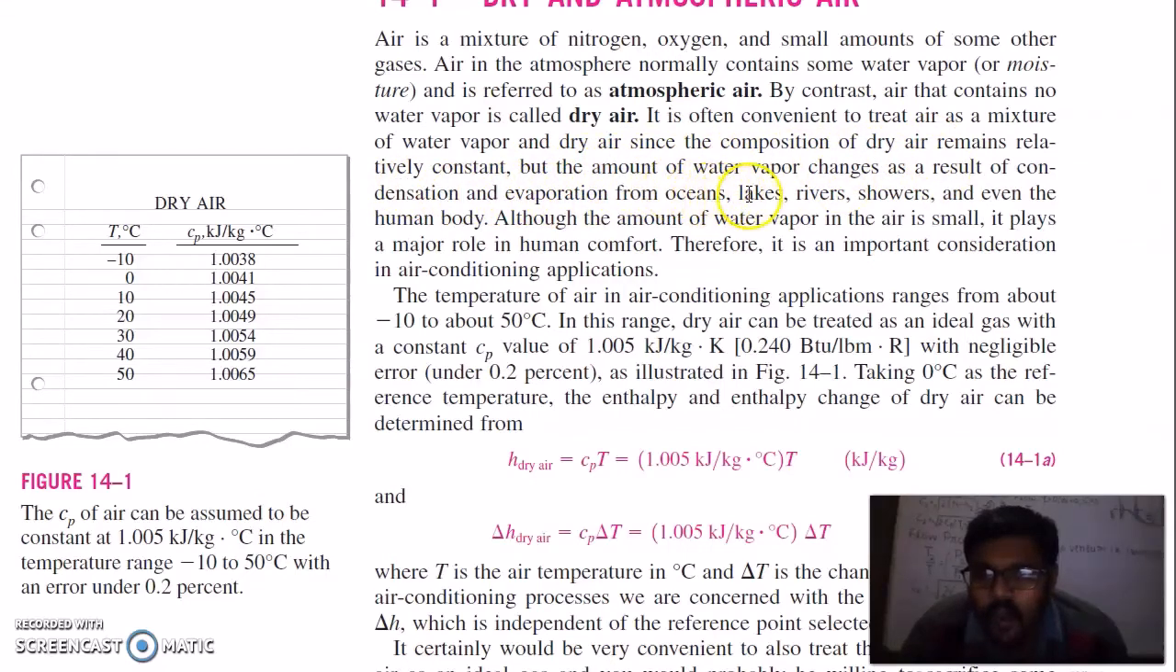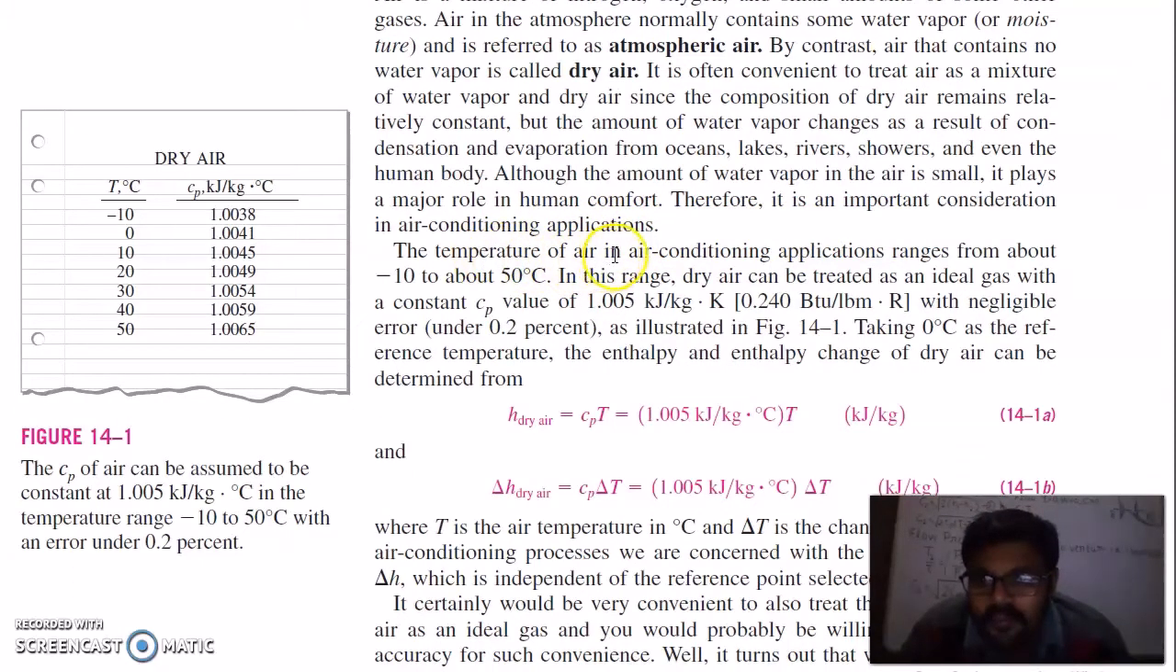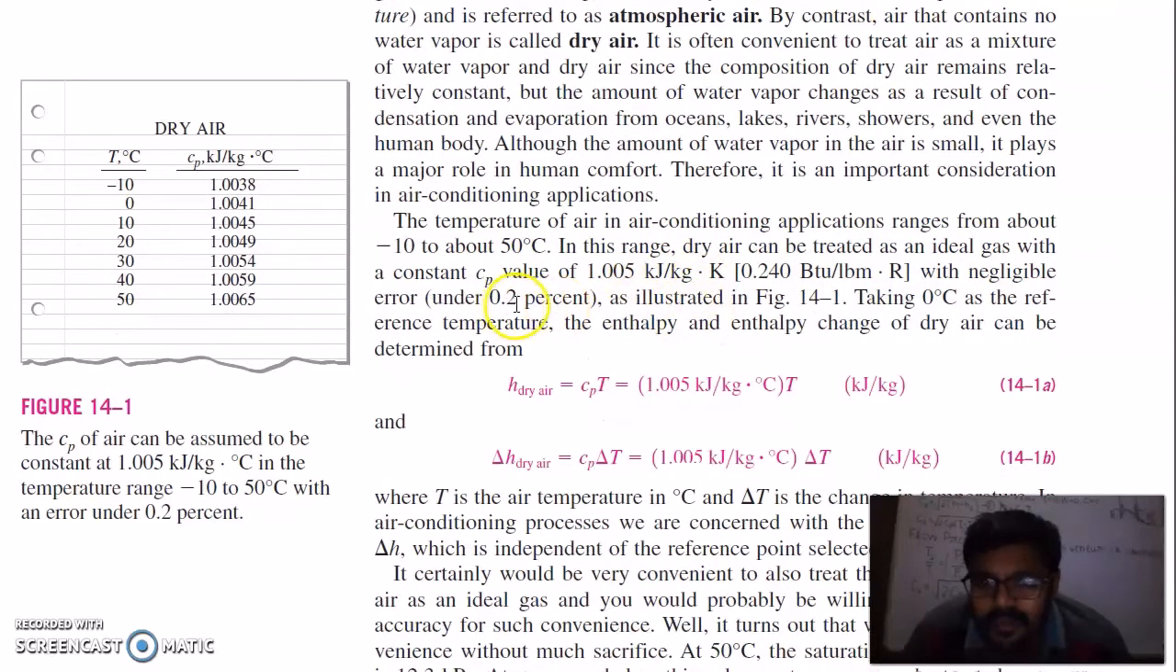But the amount of water vapor changes as a result of condensation and evaporation from oceans, lakes, rivers, showers, and even the human body. Although the amount of water vapor in the air is small, it plays a major role in human comfort. Therefore, it is an important consideration in air conditioning applications. The temperature of air in air conditioning applications ranges from about -10 to 50 degrees Celsius. In this range, dry air can be treated as an ideal gas with a constant Cp value of 1.005 kJ per kilogram per Kelvin with negligible error.